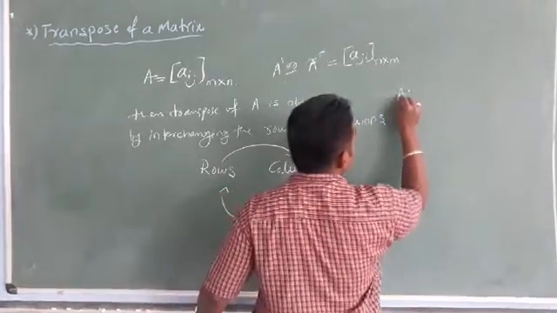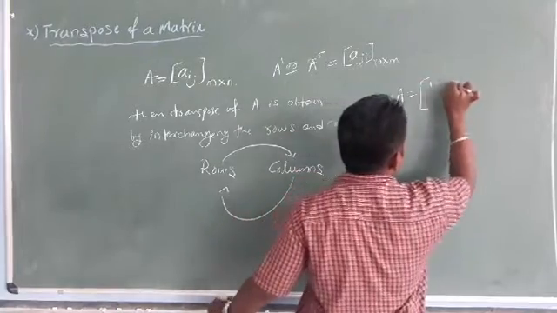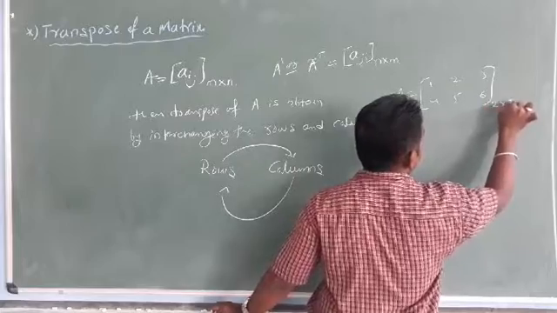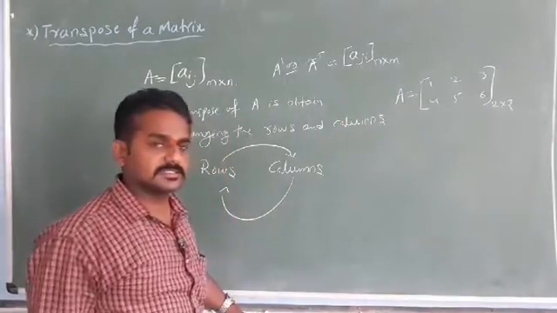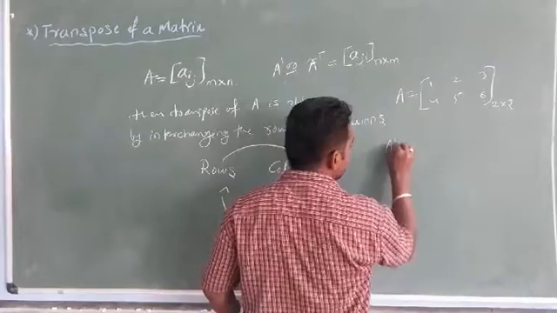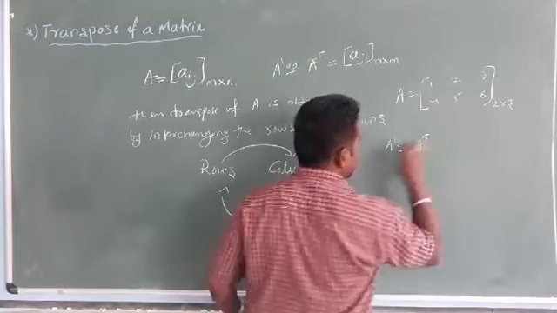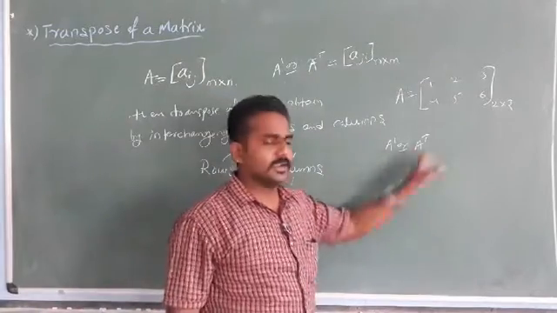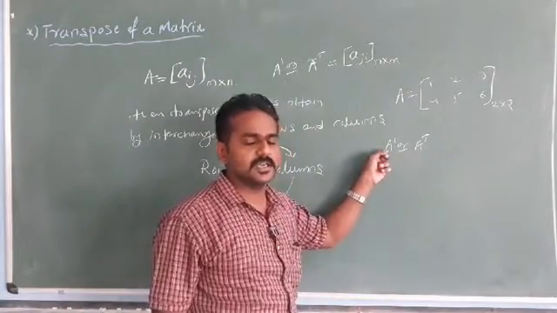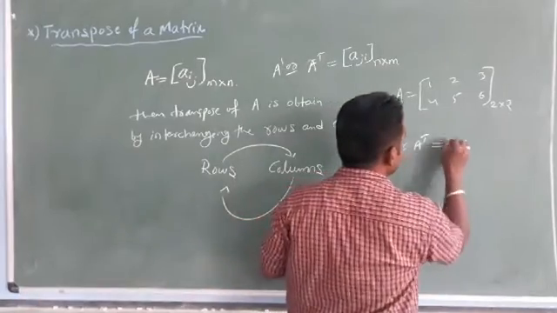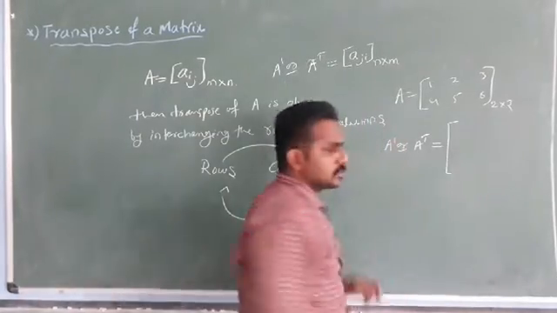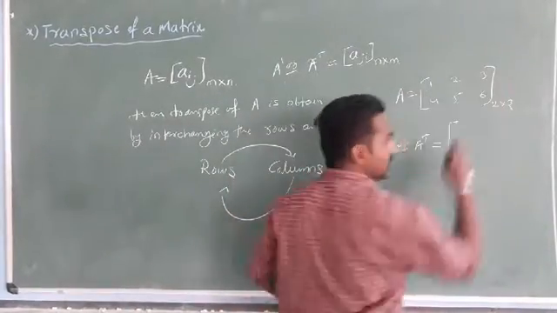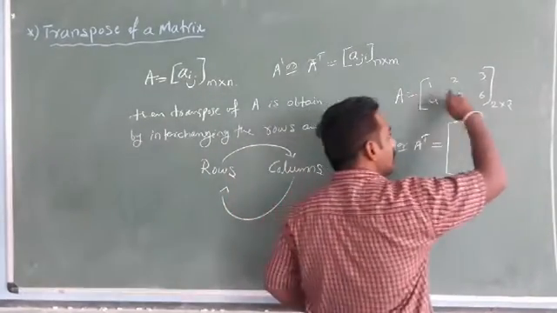For example, A equals 1, 2, 3, 4, 5, 6. It is a 2 by 3 matrix, students. So what is A transpose? Either notation is okay, A dash or A to the power t. Usually you use A dash. I said rows become columns, columns become rows. The first row is 1, 2, 3, and the second row is 4, 5, 6.